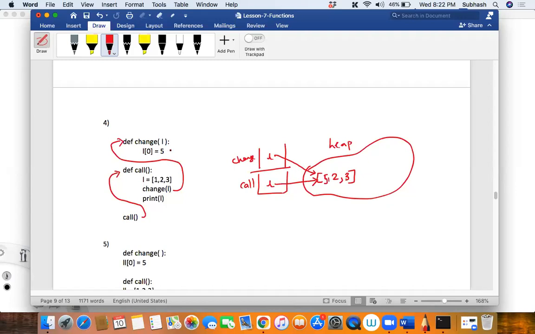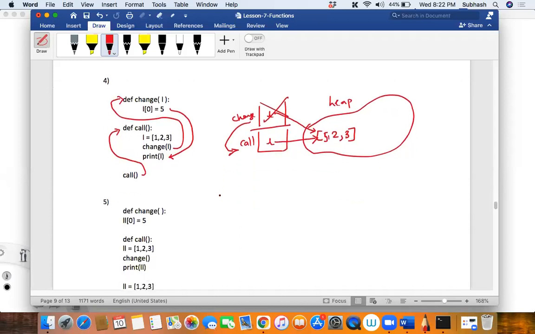Then I will come back. Where will I come back? I'll come back to the call function. So this frame will get destroyed. And then I'm printing the value of L. When I print L, what will be the output? 5, 2, 3. Is that clear, my friends? Did you understand this?